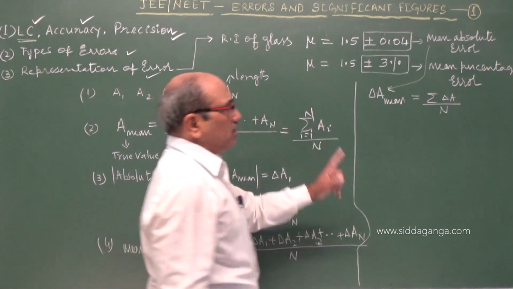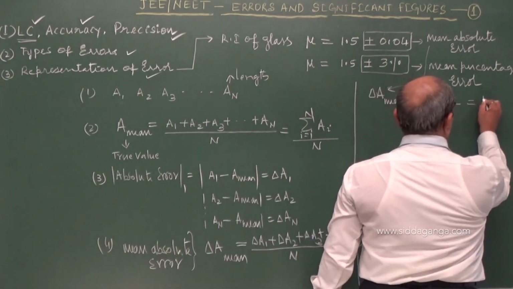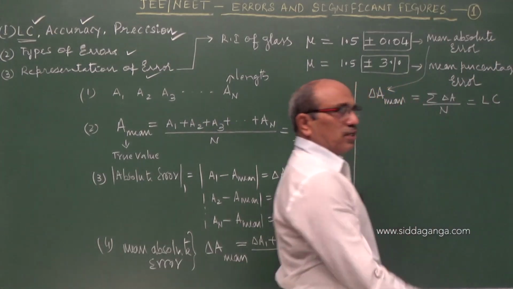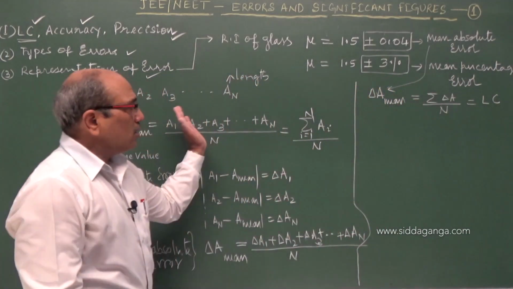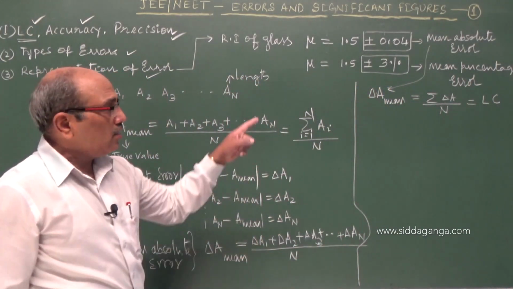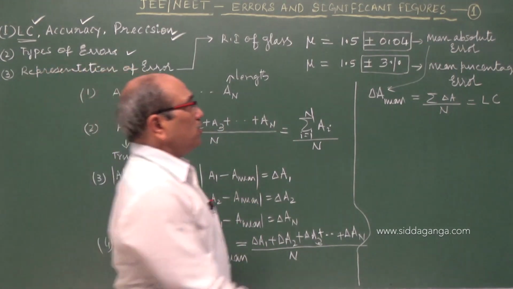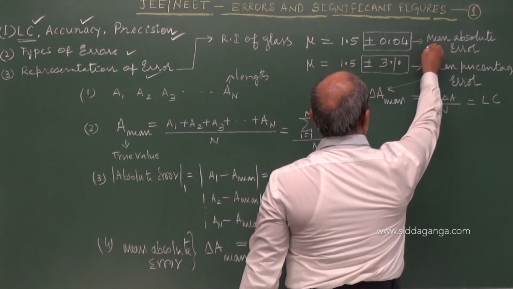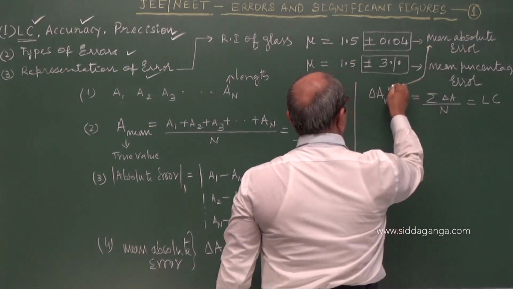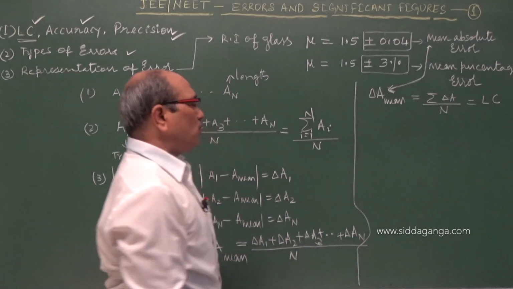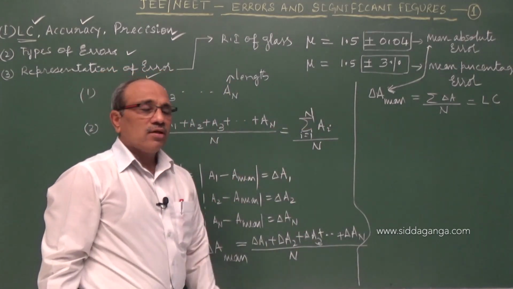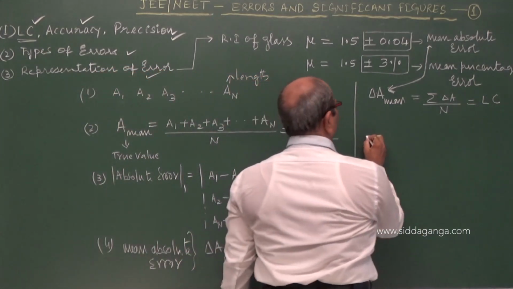I told you it is equivalent to the least count of the instrument. Previously, before rubbing this board, I showed you that mean absolute error equals the least count of the instrument. What you wrote here is the same. 0.04 is that value. The second, relative error.